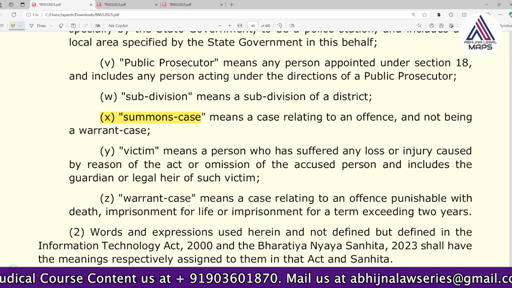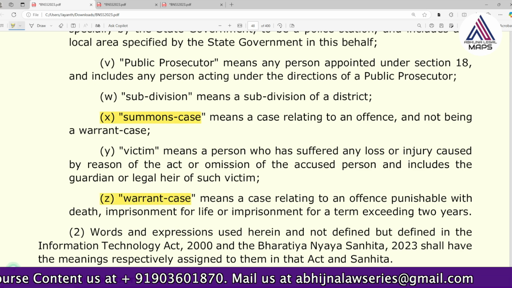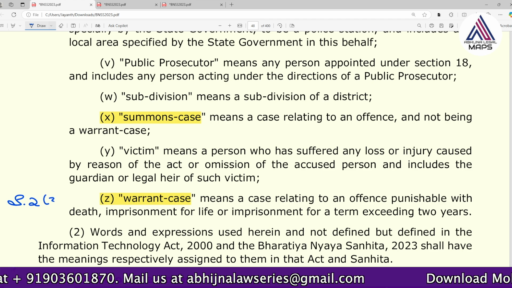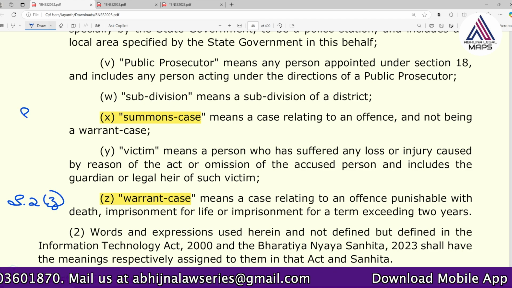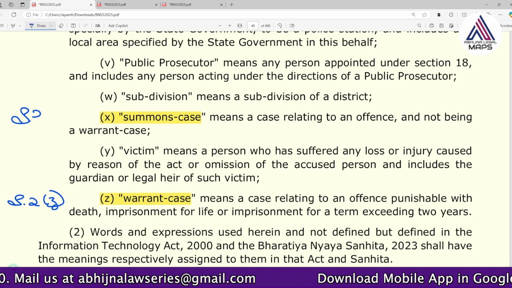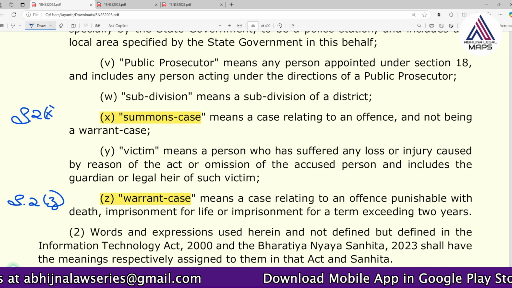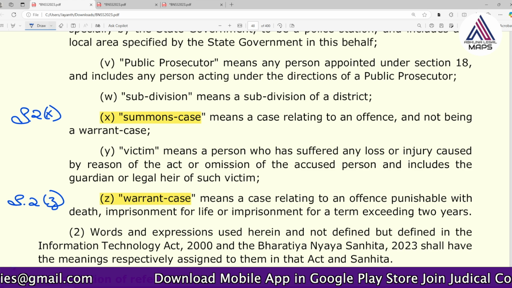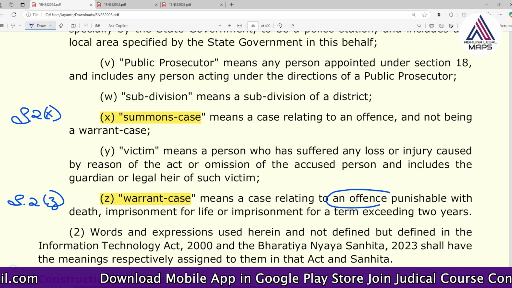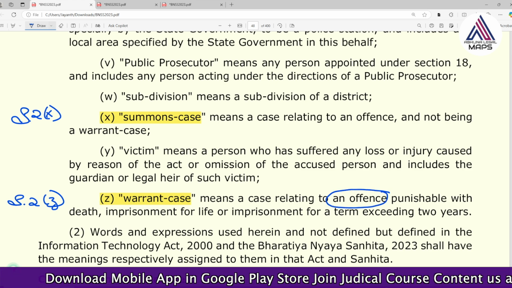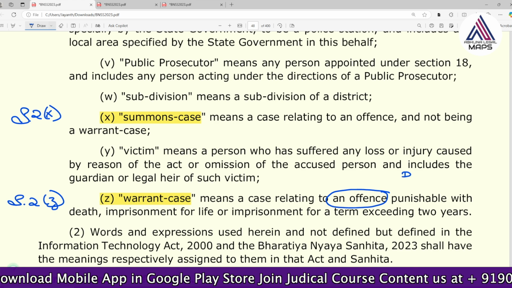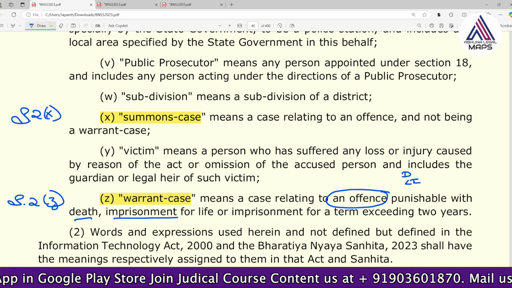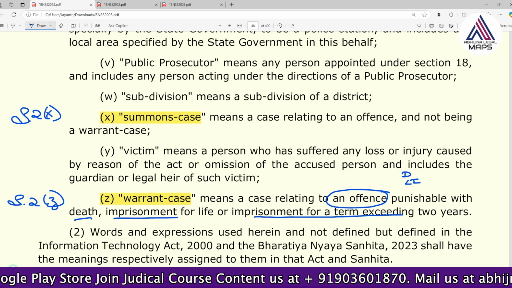Summons case is section 2X and warrant case is section 2Z. So I suggest you, if you write it in the exam, first write the definition of warrant case, section 2Z, then go to section 2X. Warrant case is an offense for which the punishment is death, or life imprisonment, or imprisonment exceeding 2 years.